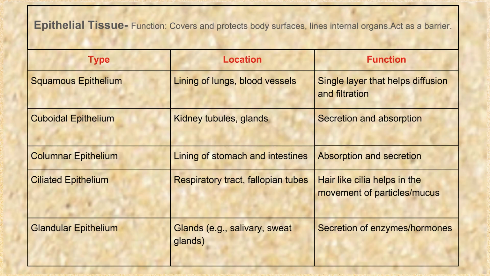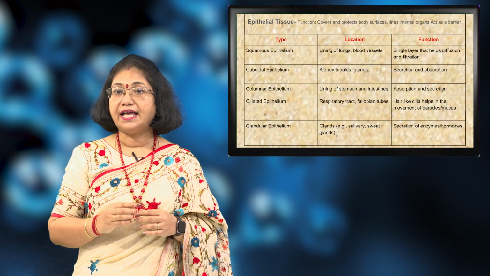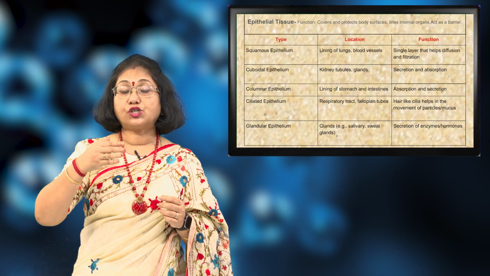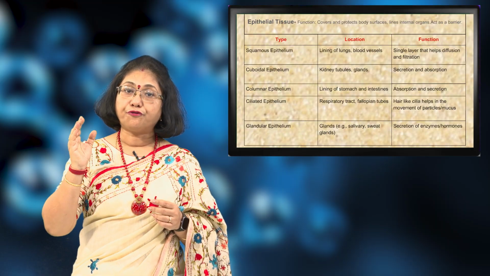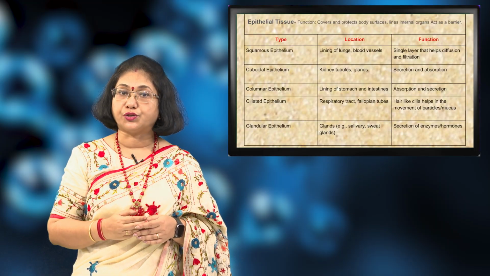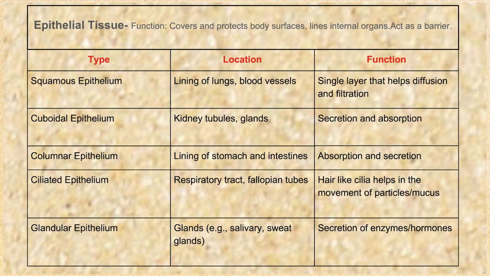In the fallopian tube, the ovum cannot move on its own. So, the cilia of the fallopian tube help to move the ovum from the fallopian tube towards the uterus. Glandular epithelium is present in glands like the salivary and the sweat glands. Their main function is secretion of enzymes and hormones.